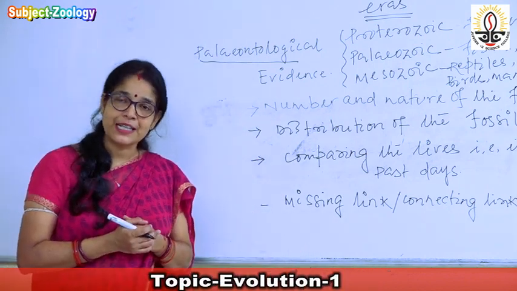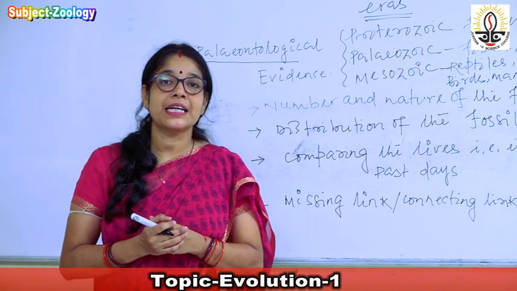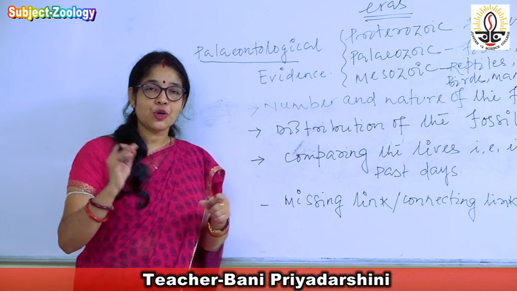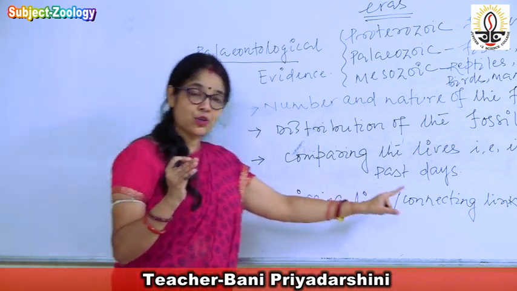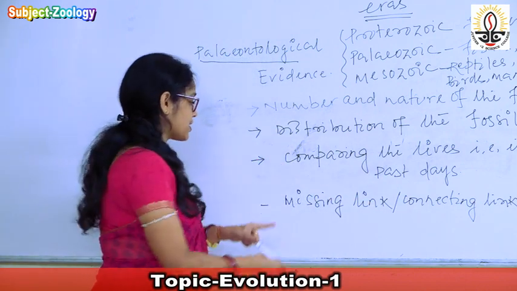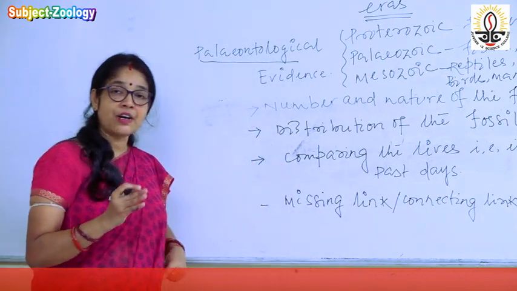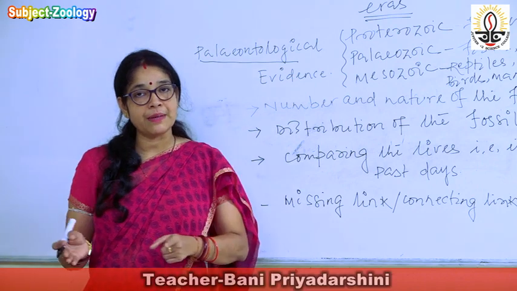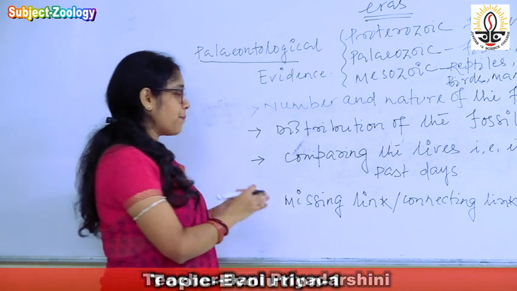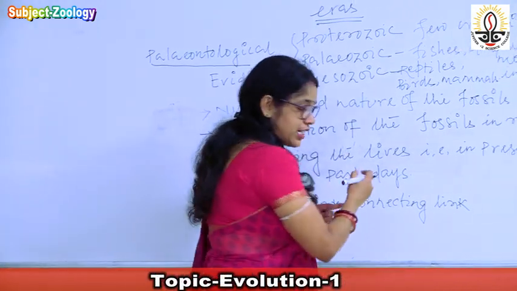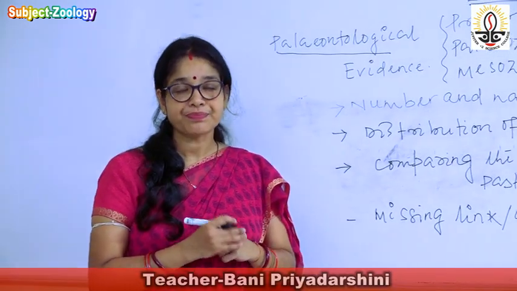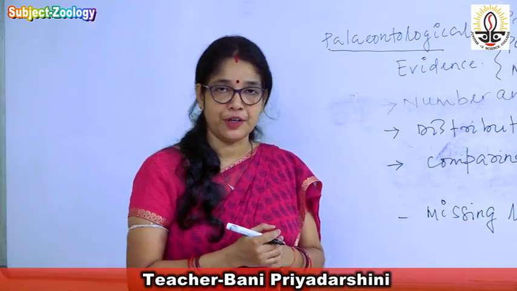So this is the major difference between the connecting link and the missing link. Connecting link connects two groups of organisms which are living individuals, whereas the missing link connects two groups of individuals which are not existing. So by comparing this connecting or missing link, we can also provide evidence in support of evolution.